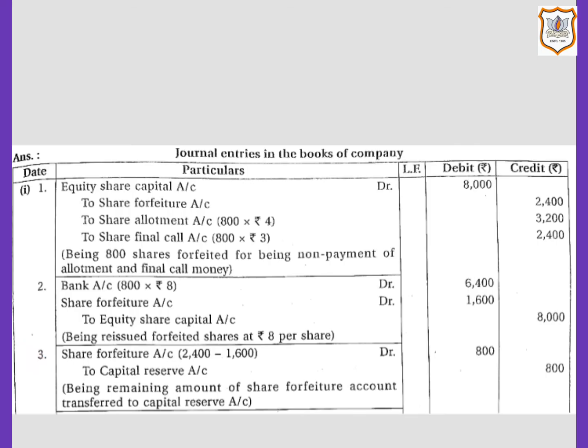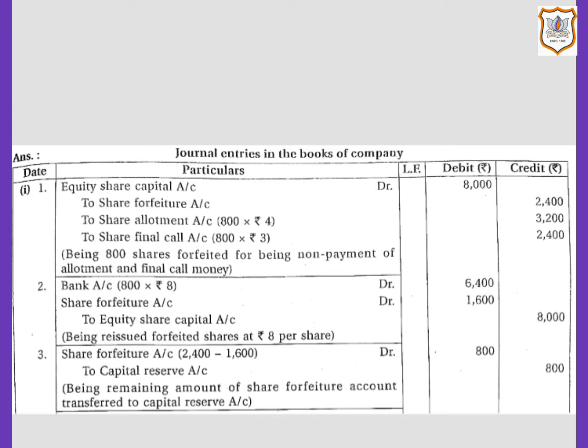So here, first, equity share capital account will be debited with called up amount, that is 800 shares, the number of shares forfeited, multiplied by amount called up per share on capital account, that is rupees 10 per share.